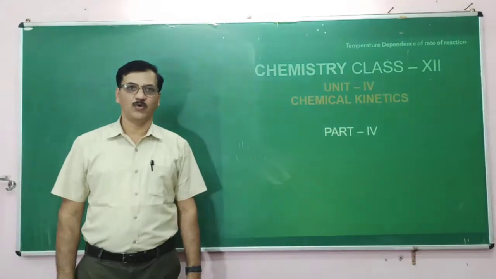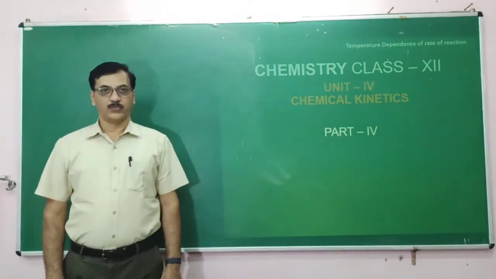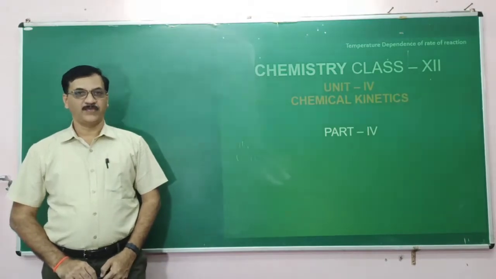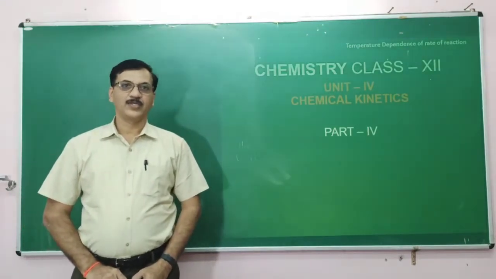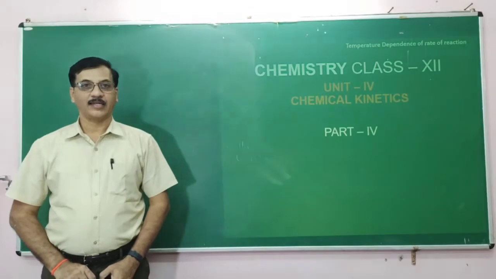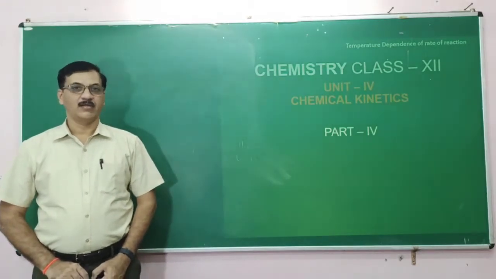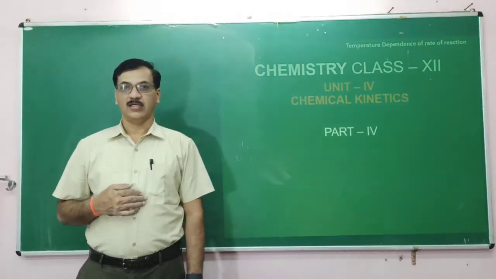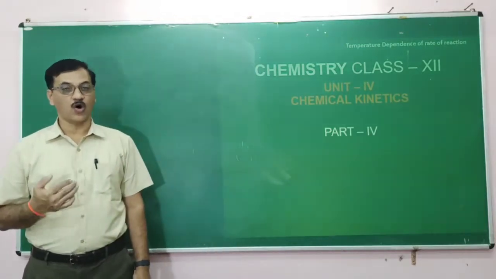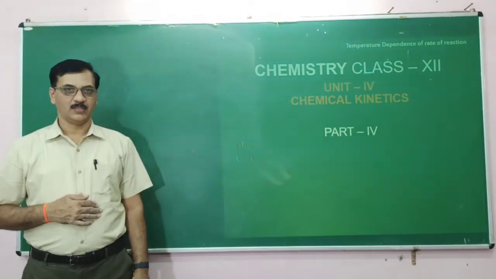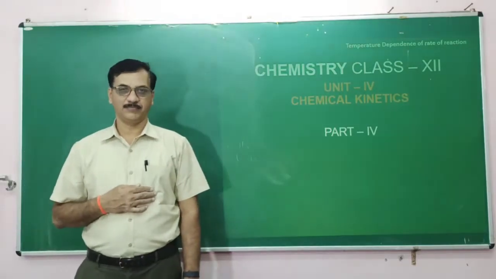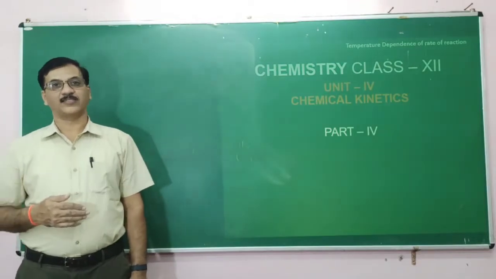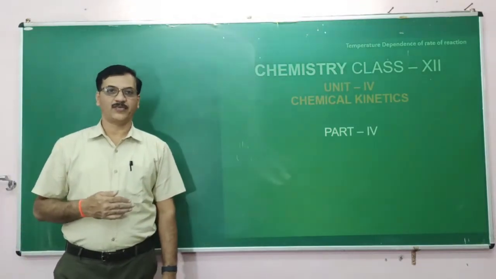Hello and welcome, all, to part 4 of the chemical kinetics chapter. In the previous part, we studied the rate of reaction, how to write the rate law expression, how to find the rate law expression or order of the reaction, the half-life period of the reaction, and also the other factors which the rate of reaction depends upon.